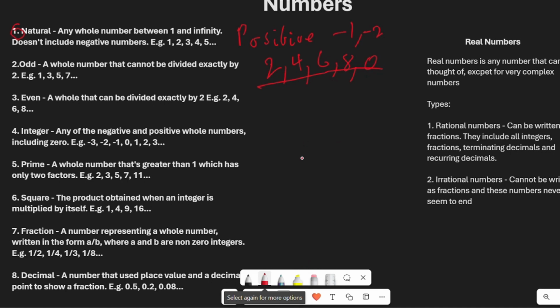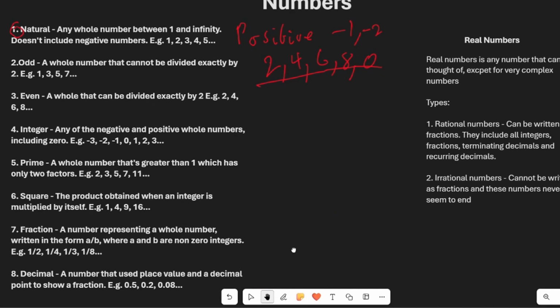Number 7 goes to fractions. Fractions are numbers written in the form a over b, where a and b are non-zero integers. This can include 1 over 2, 1 over 4, 1 over 3, 1 over 8, and the list goes on. And number 8 is lastly decimals.